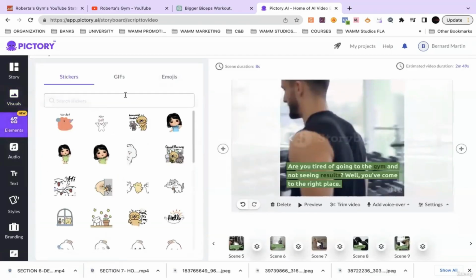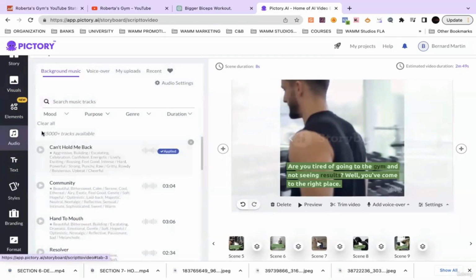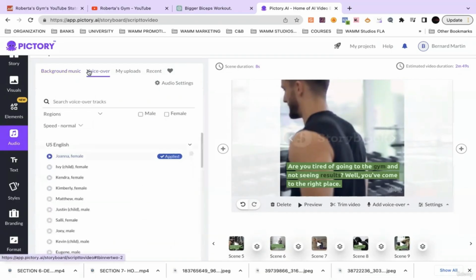But you can add all sorts of things. You got the element section. The biggest thing is the audio, right? This is the next level of it because now you need a voice to the video. You can't just upload a video with captions, right? So what can you do to save you 1,000 hours on that? AI. So they have AI voiceover voices that you can choose.